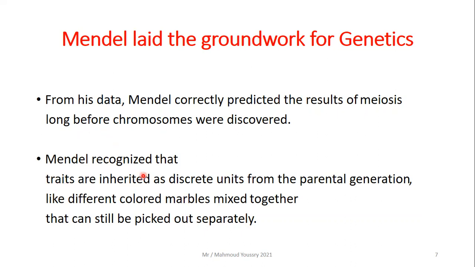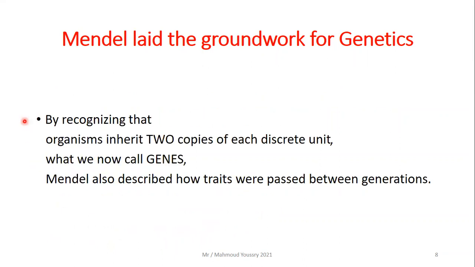So Mendel recognized that the traits are inherited as separate units from the parents, like the different colored marbles that are mixed together but can still be picked out separately. By recognizing that organisms inherit two copies of each discrete unit, what we now call genes, Mendel also described how traits were passed between generations.